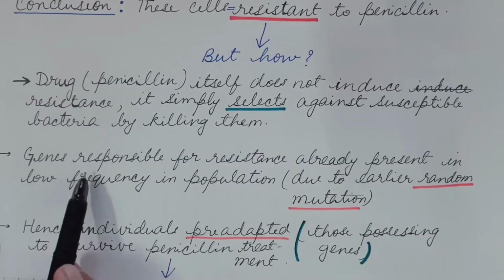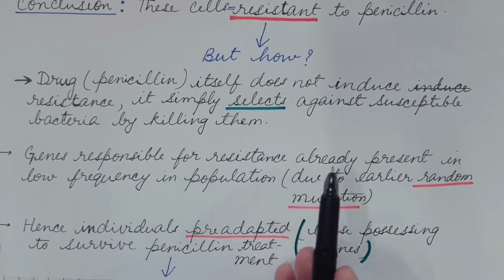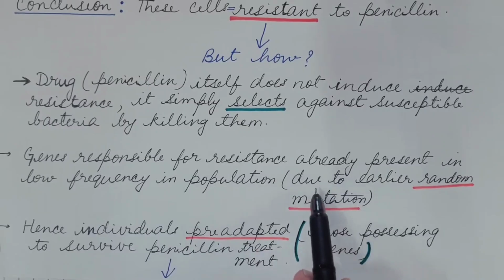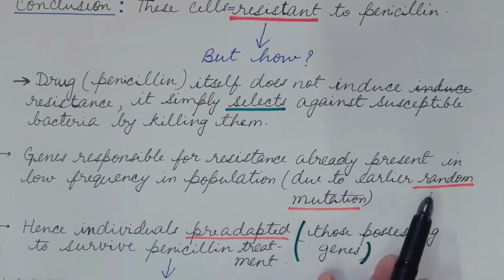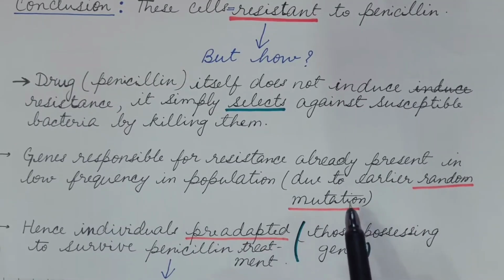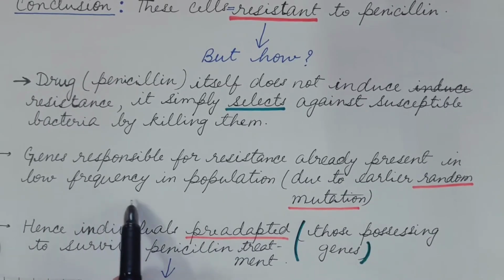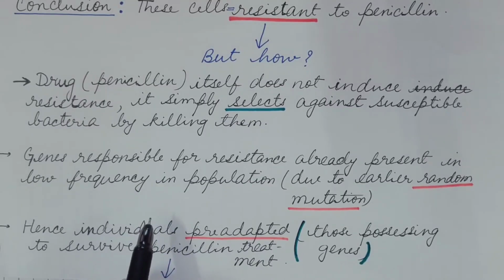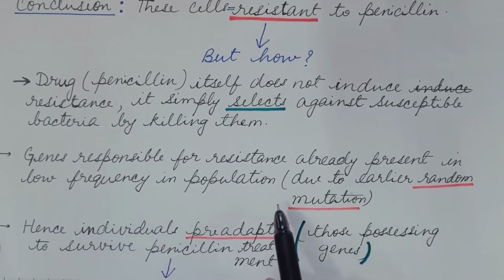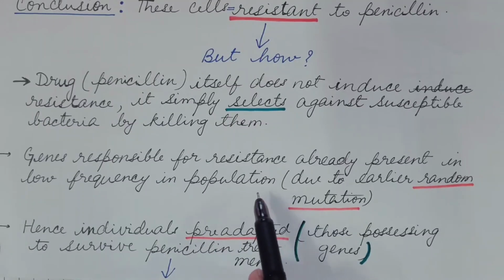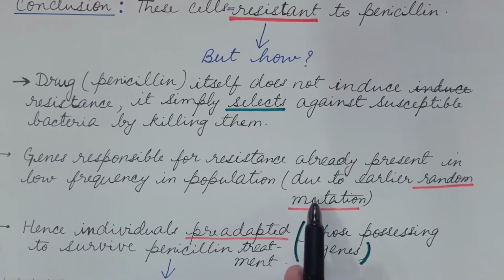There are certain genes that are responsible for the resistance, and these develop due to earlier random mutation. These are already present in the population. Earlier these are present in low frequency because these do not have an advantage over the ones which have the normal genes and are susceptible to penicillin, because these were grown on the normal agar medium.